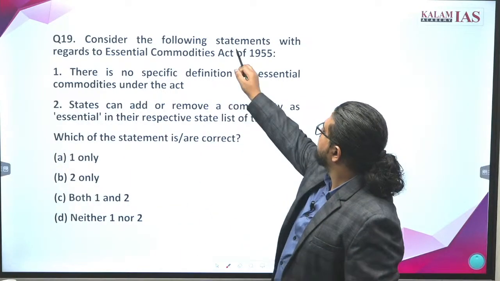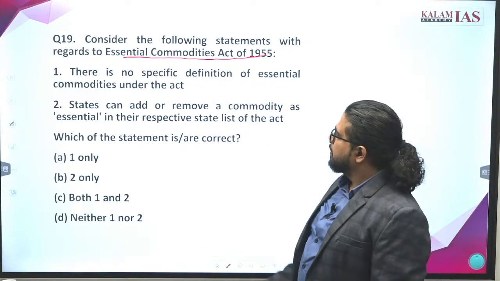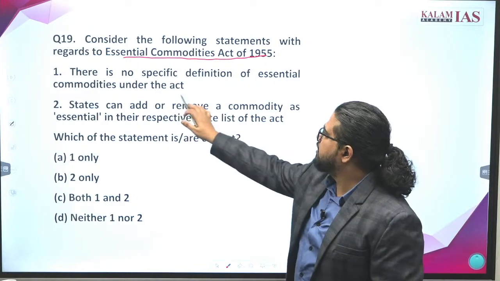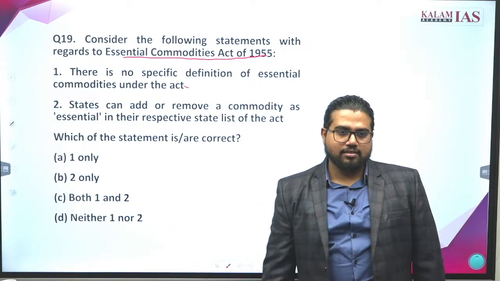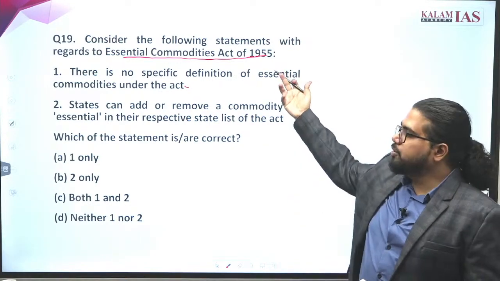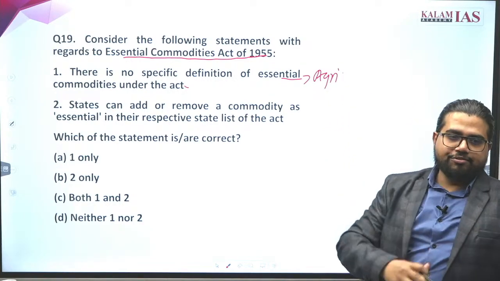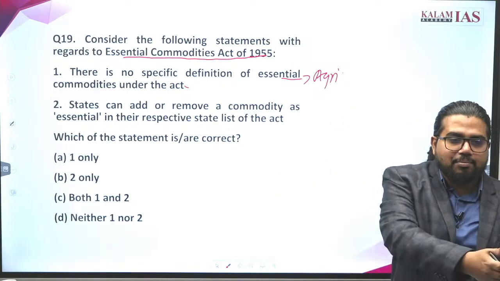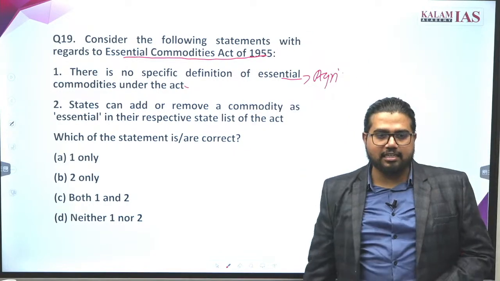It is about the Essential Commodities Act of 1955. There is no specific definition of essential commodities under the Act. How can you connect with this? It is usually used on agri products. When wheat prices are going up, or recently dal prices, the government considers them essential commodities.